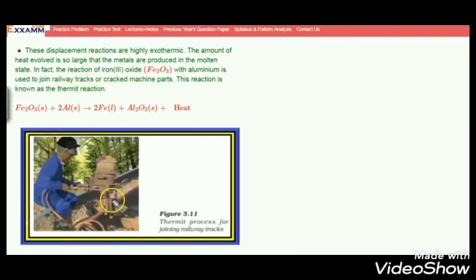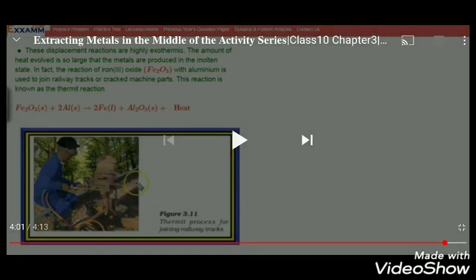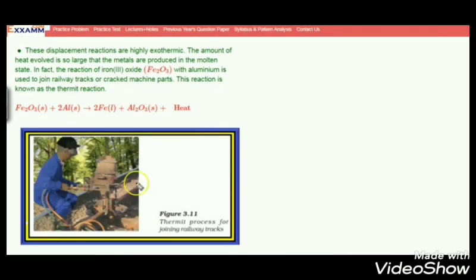Fe2O3 plus aluminium giving iron plus aluminium oxide, and heat is produced. This is an exothermic reaction. During that, the rails are joined. The railway tracks are joined, or cracked machinery parts are joined using this process.